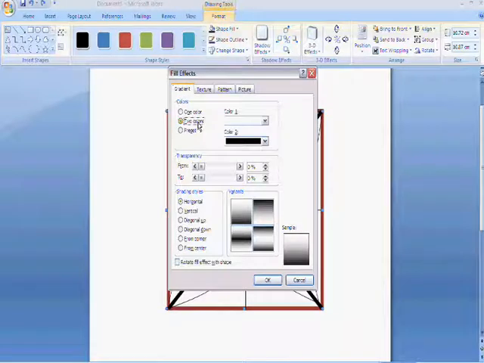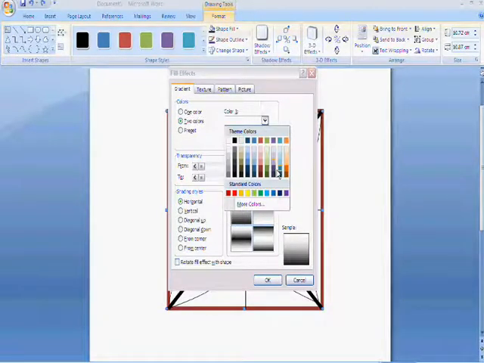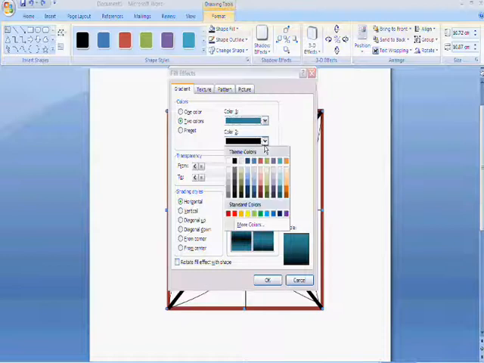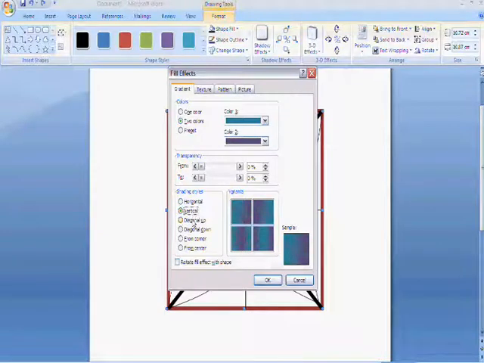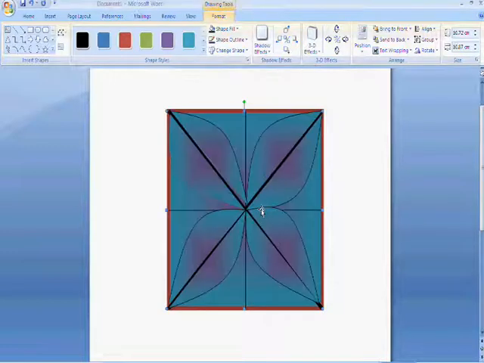Choose two colours, and you can choose your own colours, like blue and purple, and then you can either have the square filled vertically, diagonally, from the corner, or from the centre. Click on the one you like. Pretty stylish.